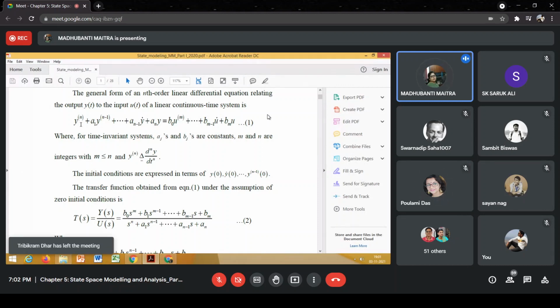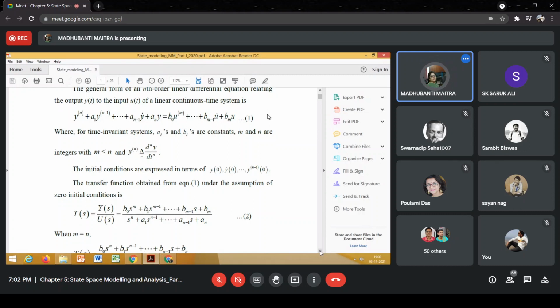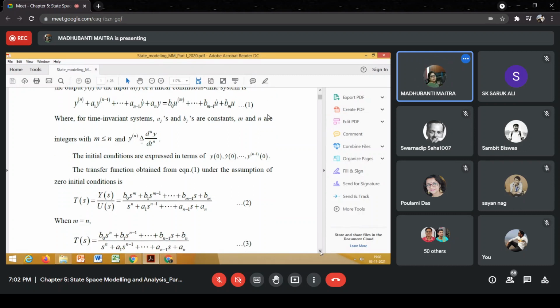Right? The second term is a1 s to the power n minus 1 Y(s). Here a1, a2, a(n-1), all these are the coefficients of the differential equation. So from this differential equation, please check whether we can obtain the transfer function in this form or not.